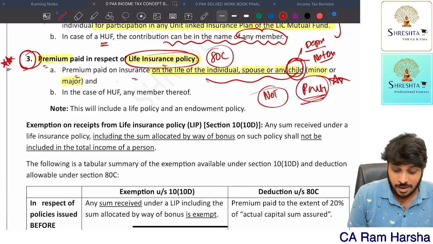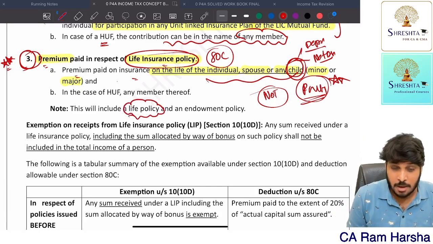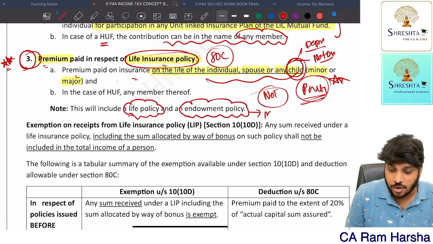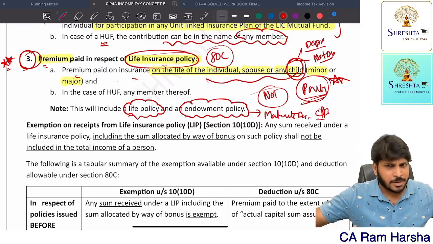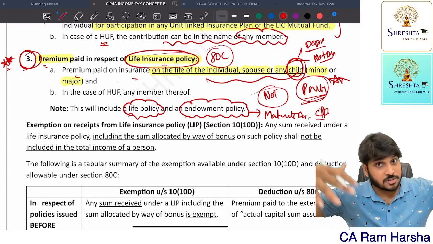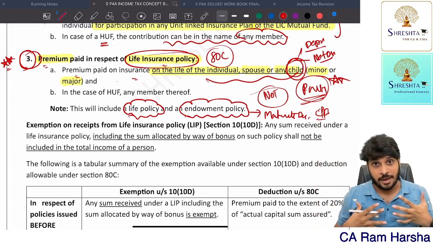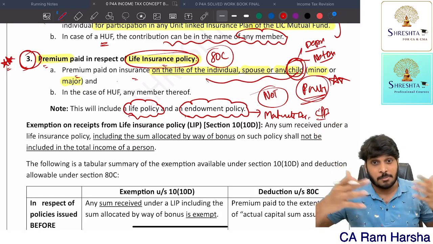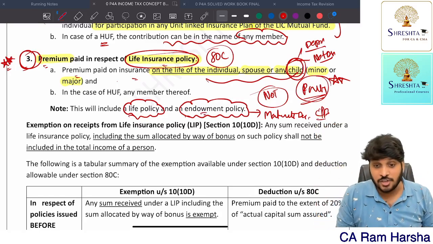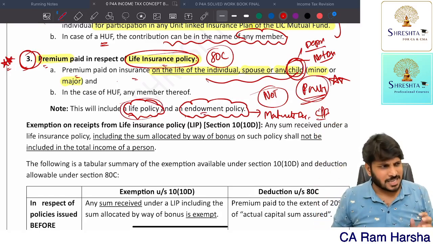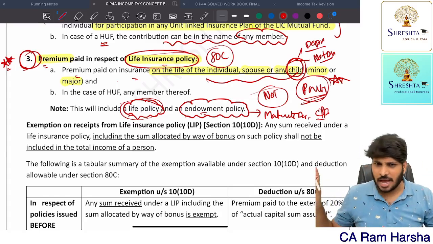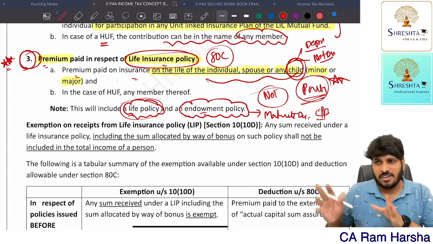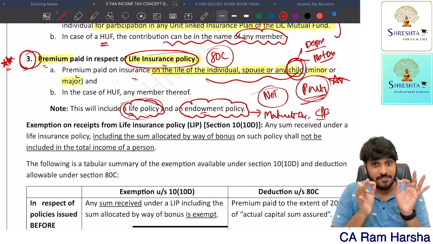Now, remember, a life insurance policy may be a pure life policy, or it may be an endowment policy. In an endowment policy, generally a maturity benefit will come, or you may get a cashback benefit. So you are paying premium for, say, 20 years. After that, you will get a return of whatever you paid at maturity, or you'll be getting some monthly amount as cashback also. That is called an endowment policy. Whereas life policy means I just pay premium every year. Suddenly, if something happens, my family will get a lump sum of money. That's it. That's a life policy.